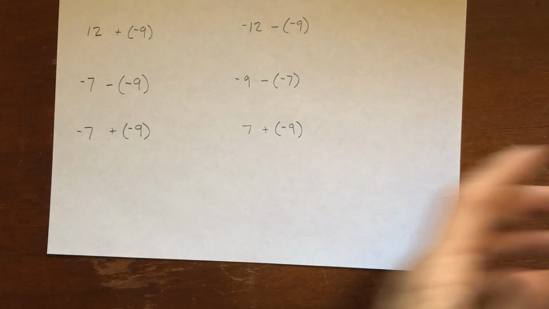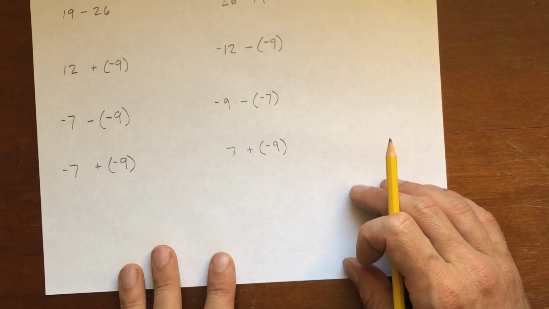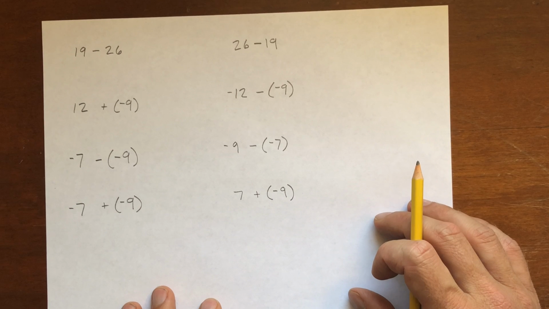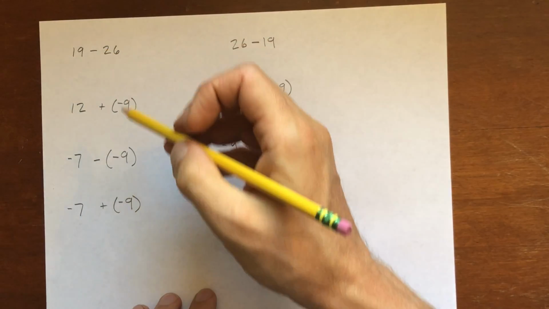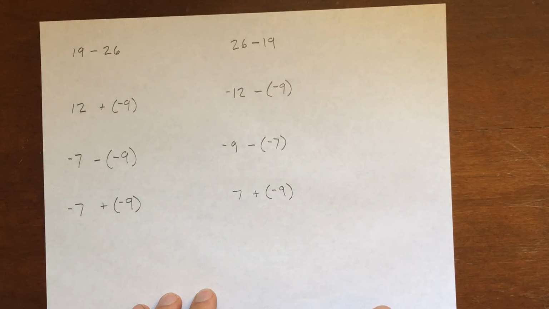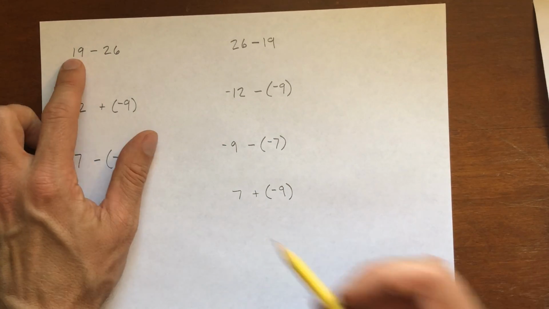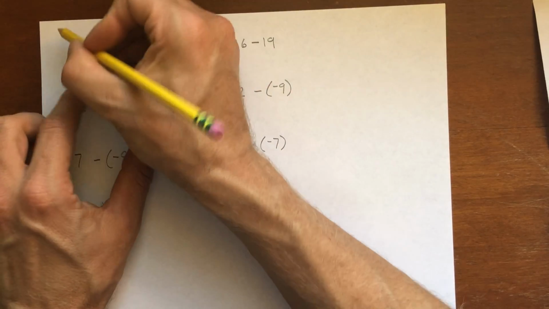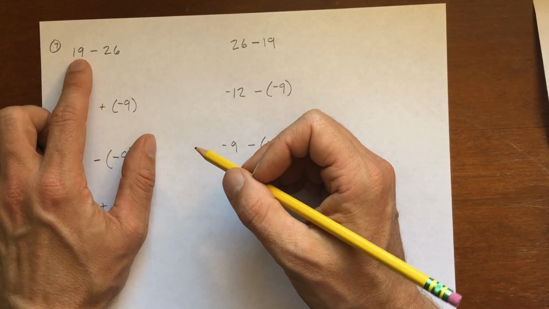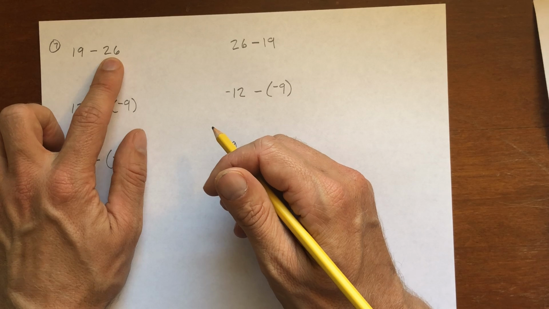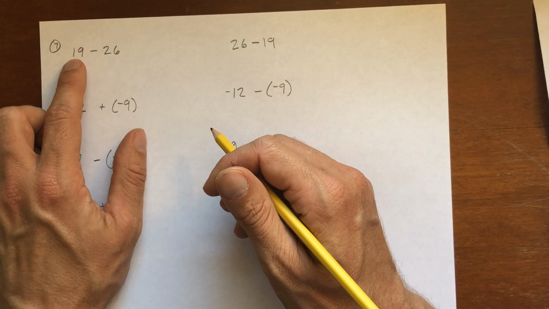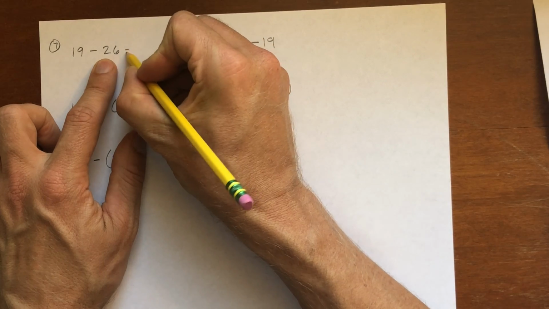Okay, so now we're going to look at the part of the test that I think most people had errors on, and that was those 8 problems that each counted as a point, 19 minus 26, and so on. Let's see if we can determine the answers here. So we started with 19 minus 26. This was number 7. So you're starting at above 0 and you're subtracting a larger number, and that means you're going to end up below 0. The difference between these two numbers is 7. So when you start at 19 and you subtract 26, you're going to end up with a negative 7.